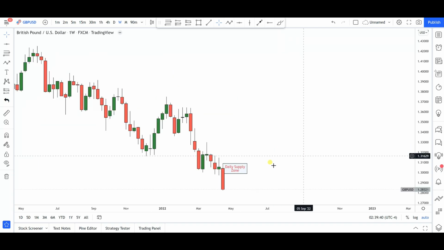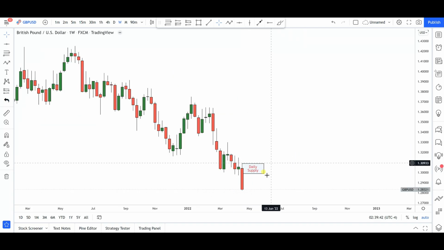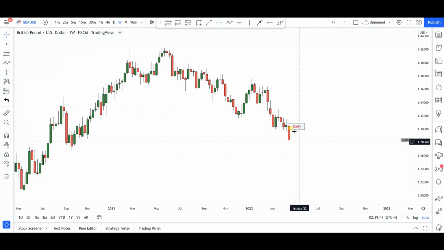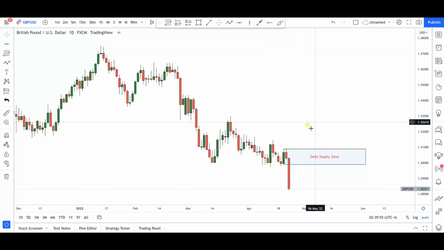Okay, right around these previous lows, we had 2 weeks of indecision and then a very significant push to the downside. You can notice how this week closed a very full body bearish candle. All right, so a decision has now been made to push these markets to the downside. The bears have won the battle, at least at this particular moment, and in the process, if we now go into the daily time frame, you notice that a new daily supply zone has now been formed.